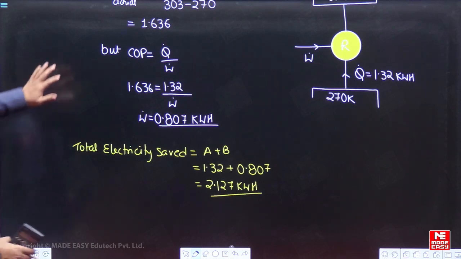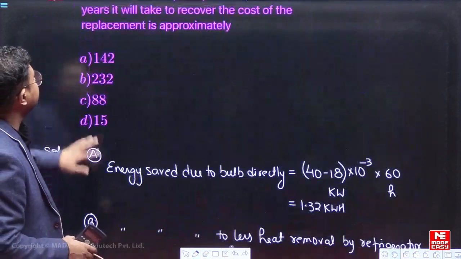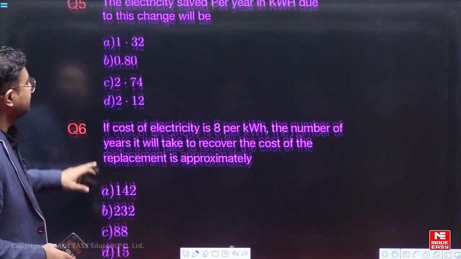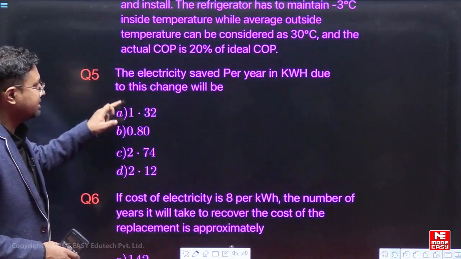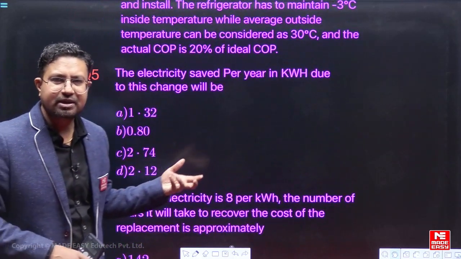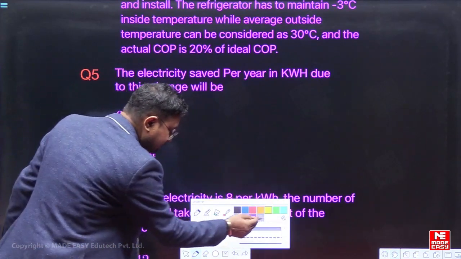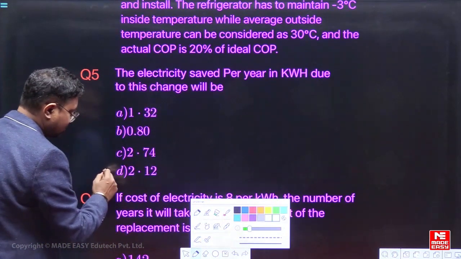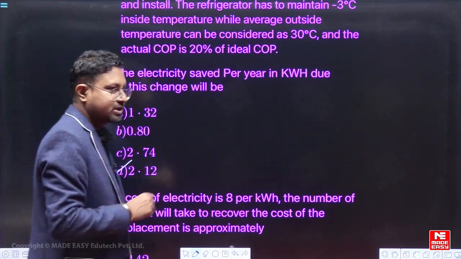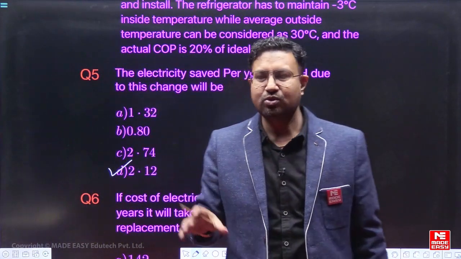Now the total electricity that is saved is the question 5 that they have asked. So electricity saved per year. So obviously this is in per year terms. So we have the option D, 2.12. This is the option D which we have. So for question number 5, this D option is correct. So we have found the answer to question number 5.